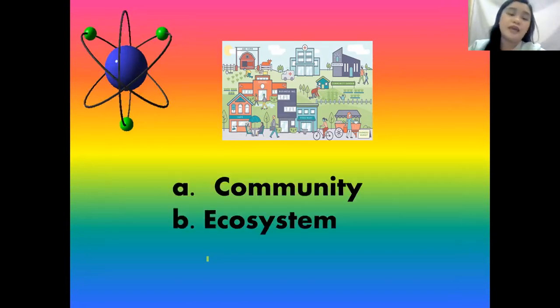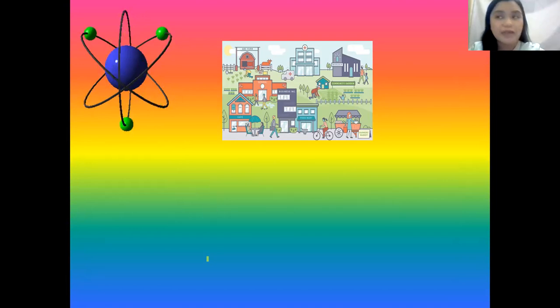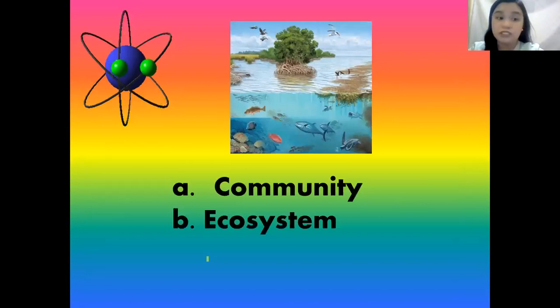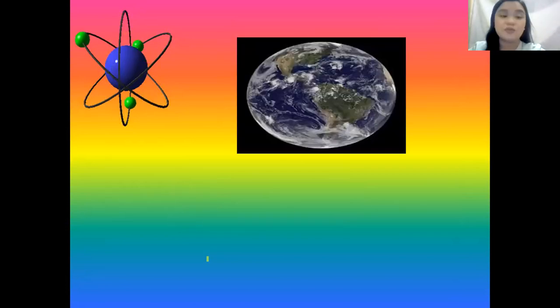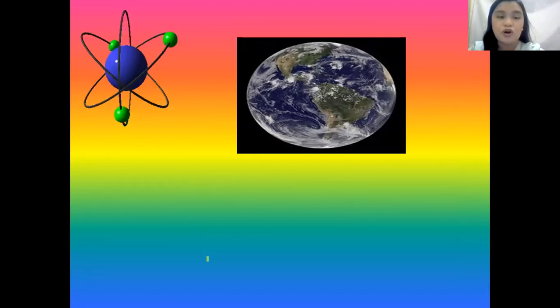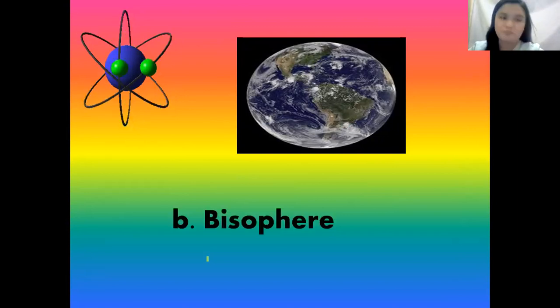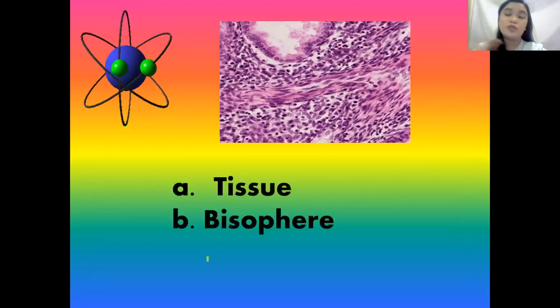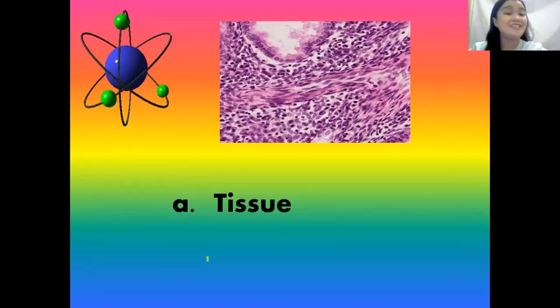First, A, is it a community, or B, an ecosystem? The answer is number 2, A, community, B, ecosystem. The answer is ecosystem. Number 3, A, tissue, B, biosphere. Sorry for the typographical error. The answer is B, biosphere. Number 4, is it a tissue or a biosphere? The answer is the tissue.